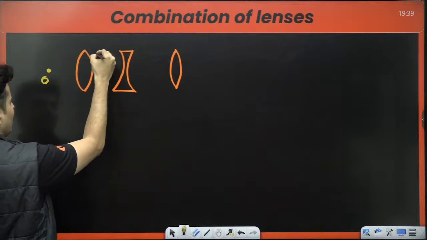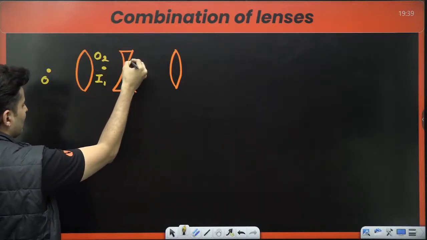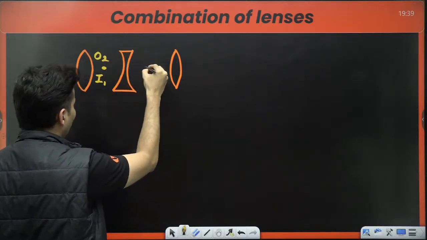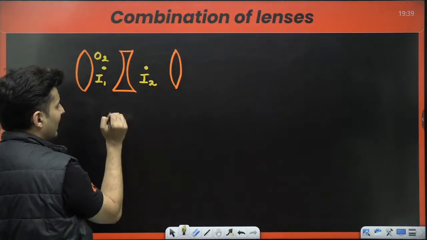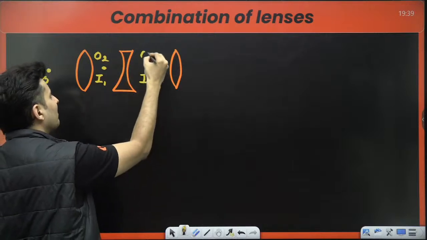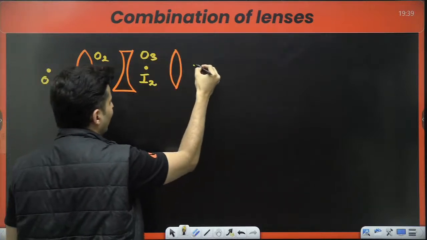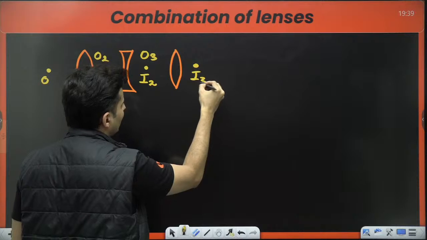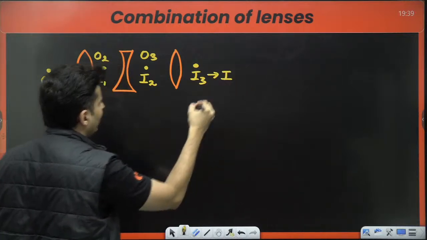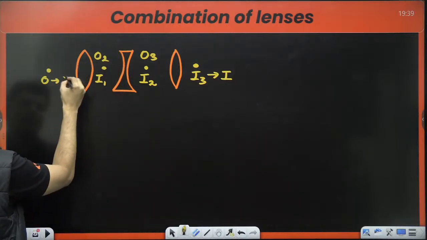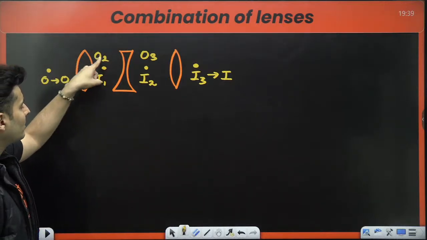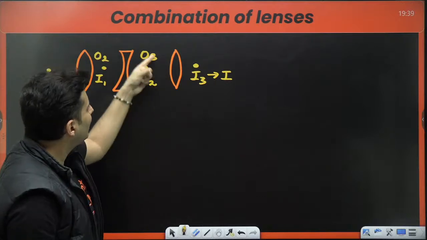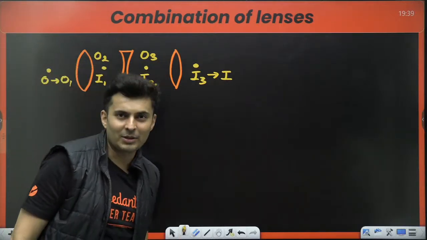That image will behave like the object for the next lens, and that object will produce an image formed by the next lens. That image will become the object for the next lens, and finally you will get your final image. So the first object produces the first image, which behaves like the next object producing the next image, and so on.